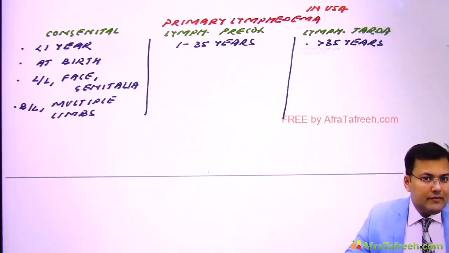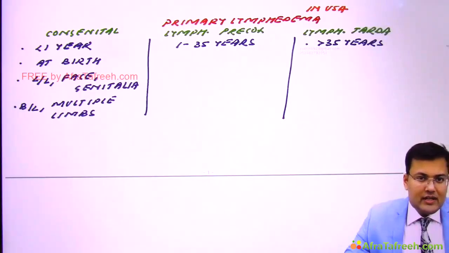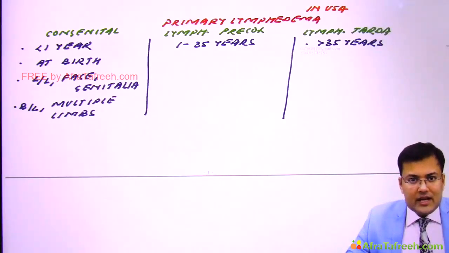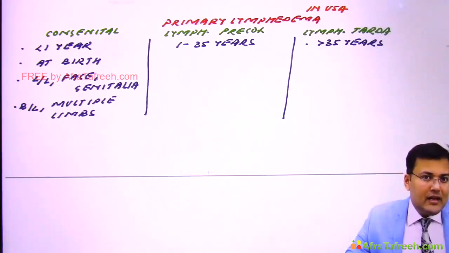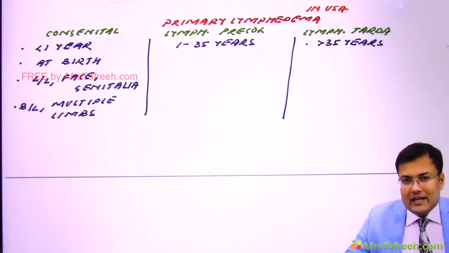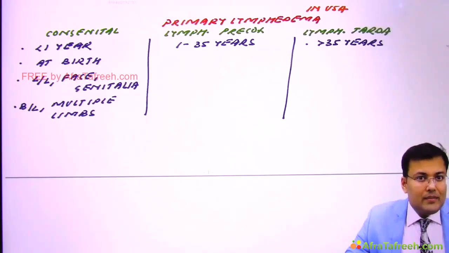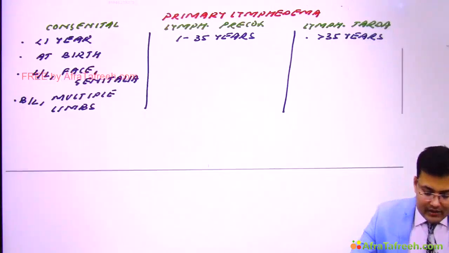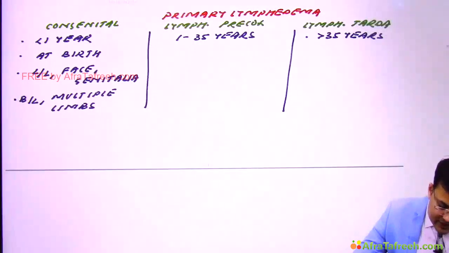One question which is frequently asked related to congenital lymphedema, and this question was asked minimum 5 to 6 times, is that the familial version of congenital lymphedema is known as Milroy's disease. This is the most commonly asked question. Milroy's disease.